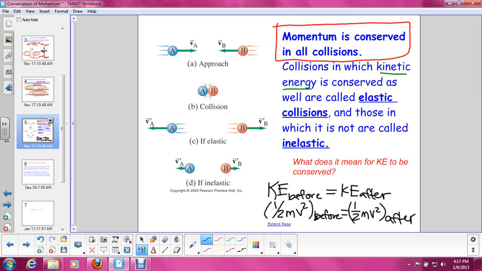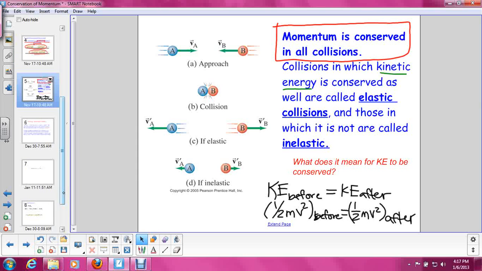So when momentum is conserved, mass times velocity before equals mass times velocity after. But if kinetic energy is conserved, that means 1/2 mv squared before is equal to 1/2 mv squared after. And we are going to talk a lot more about the difference between elastic collisions and inelastic collisions. But I just wanted to throw this out there to give you a little bit of a heads up.